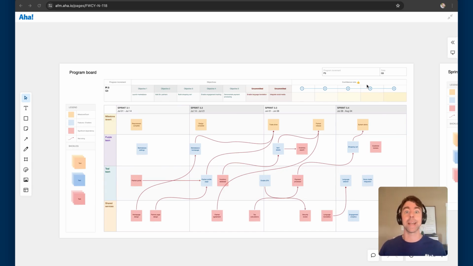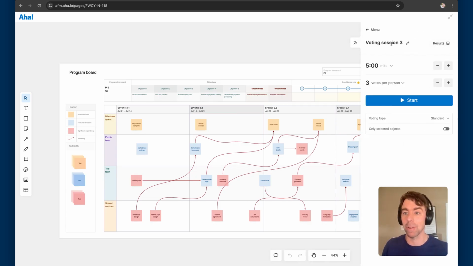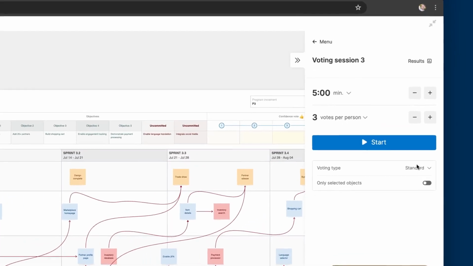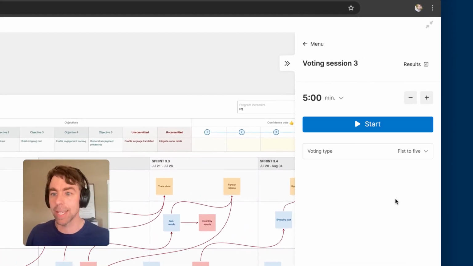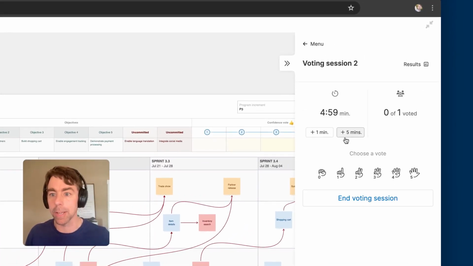So instead of just counting fingers, which is not a great use of my time for an entire Agile release train, I'm going to click this sidebar and open the voting session here. Start a new one. I'm going to make it the Fist to 5 type. And then click go.